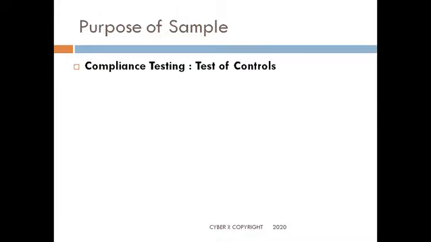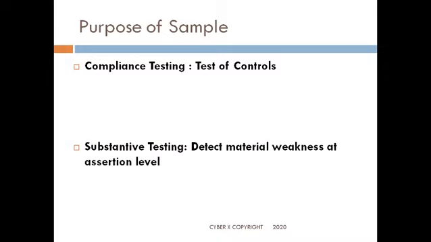So as I said, the purpose of the sampling. The reason is compliance testing. Either I am testing the compliance, so I have a control which is already in place, and I am seeing whether the system is running as per the control. So I am doing a test of controls, or I am doing substantive testing, where I am detecting material weaknesses at the assertion level. So I am possibly going through each and every piece of data which is being thrown out, and I'm going to pick up a population from there and pick a sample from there.